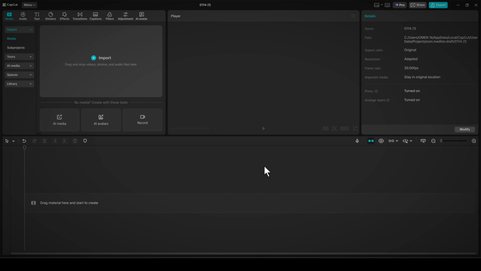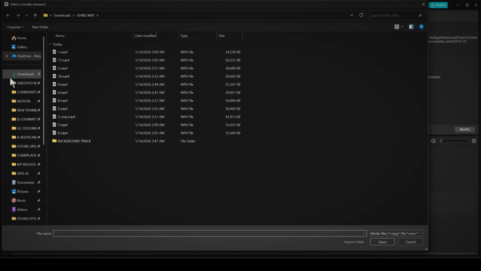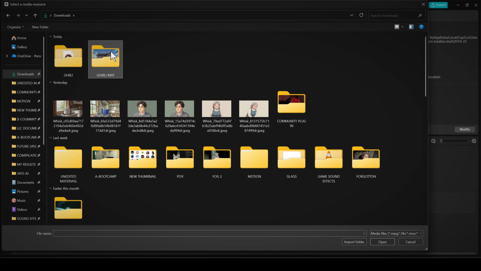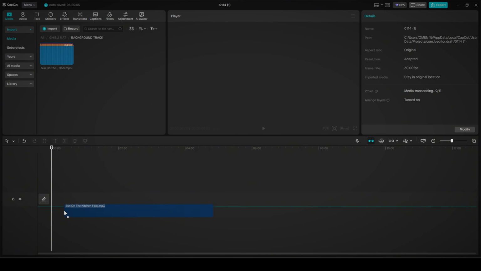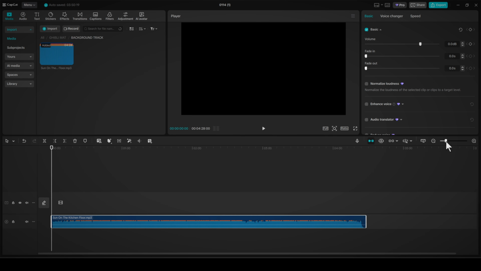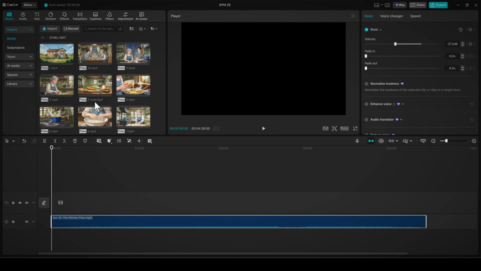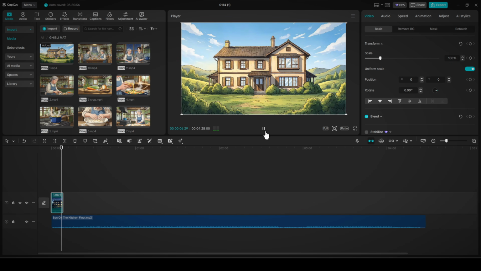Now, once you've gotten everything, the last thing you need to do is edit it all together. I'm using CapCut for my editing because it's completely beginner-friendly and very easy to work with. What I like to do is store all my assets in a single folder, then import that folder into CapCut so everything stays neat and organized. Now, once I've done that, I'll drag my background track onto the timeline and reduce the volume to around -27 decibels.